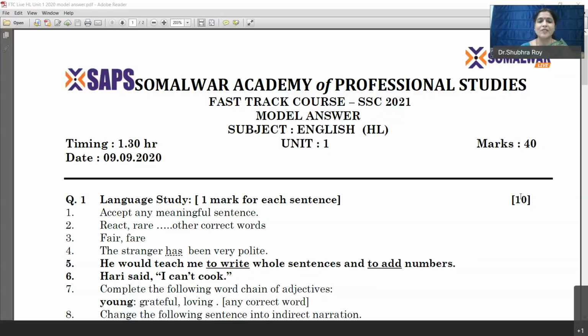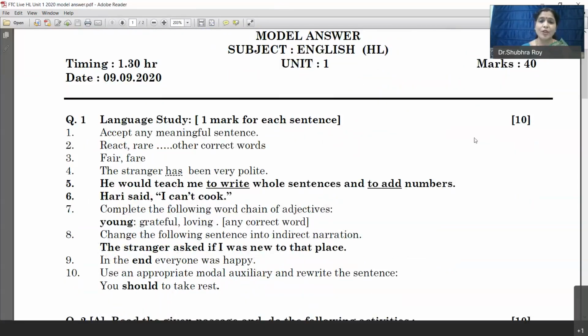Next sentence was based on punctuation. Punctuation also, you have to see simultaneously, there are so many changes to be made. So you have to see that you have made changes simultaneously in all the punctuation marks, whatever required. Then complete the following chain of adjectives. Now, when you are doing this, bear in mind one thing: prior to your preparation, you should have made the list of adjectives, nouns, and verbs from A to Z. Then you can continue with this.